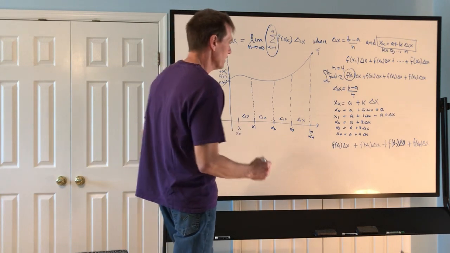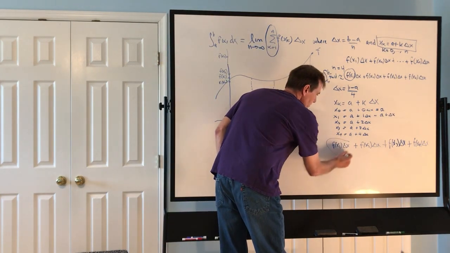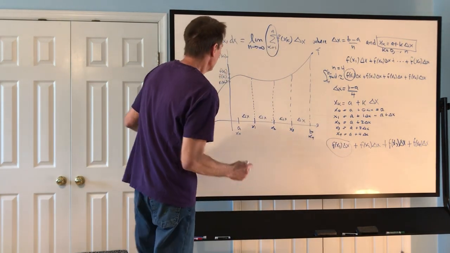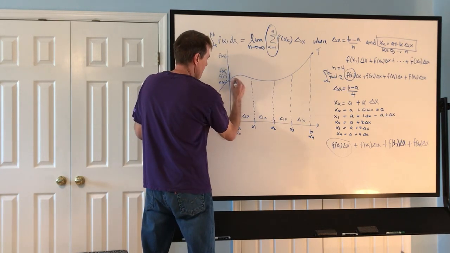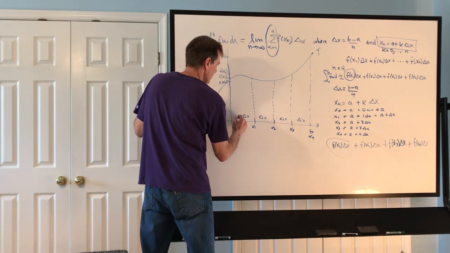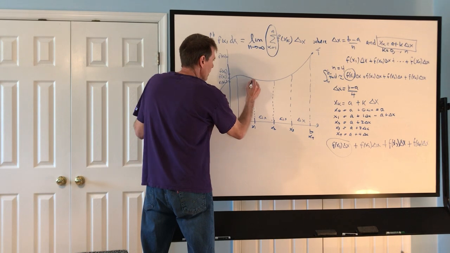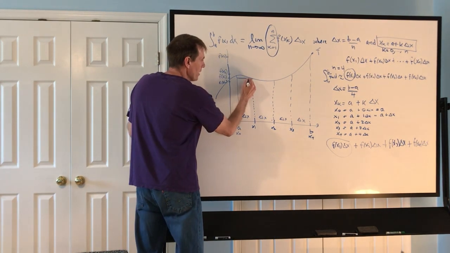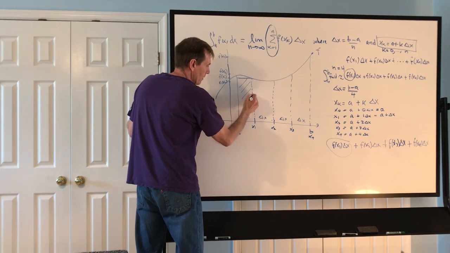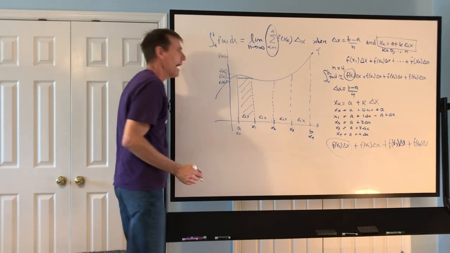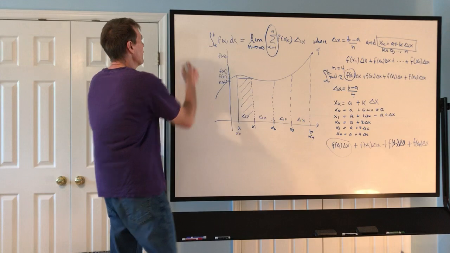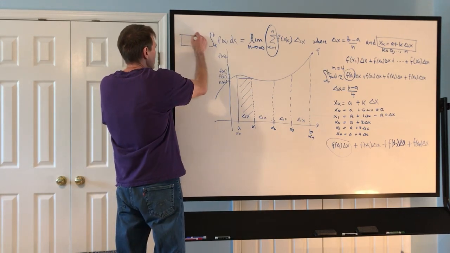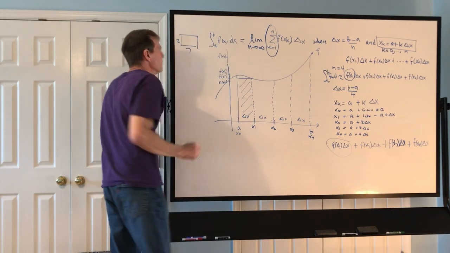If we look at this, f of x1 times delta x. Here was my f of x1. Here's my delta x. Now if I look at the area of this rectangle, how do you find the area of a rectangle again? Suppose you've got something that's 2 feet by 7 feet.